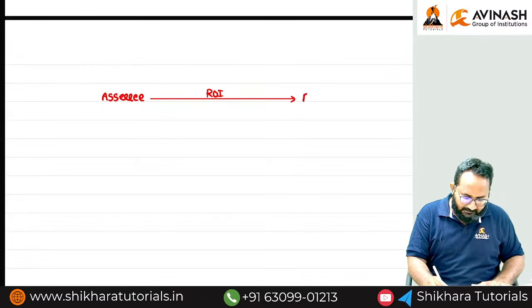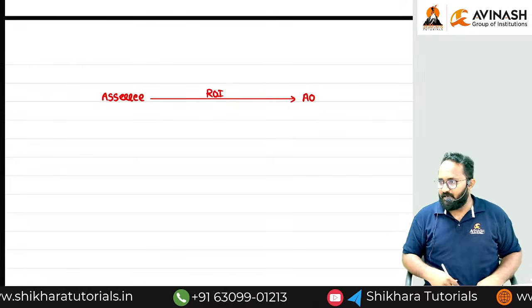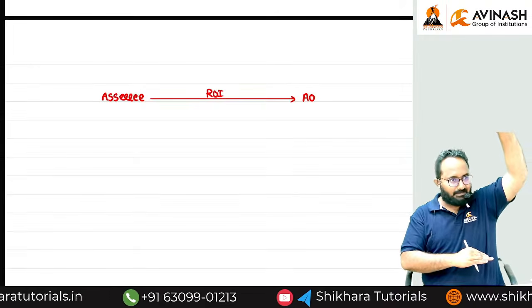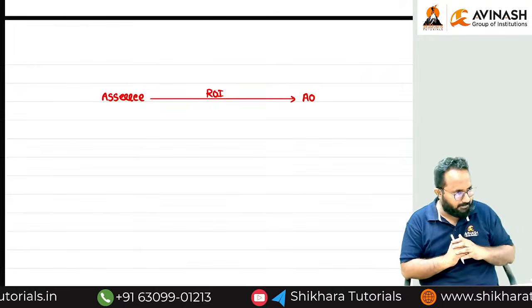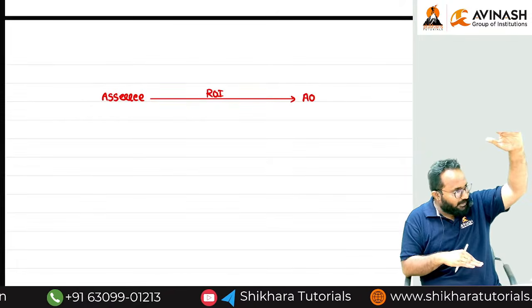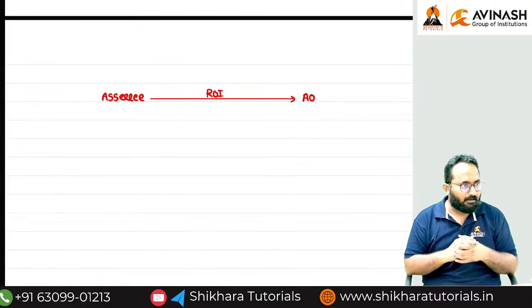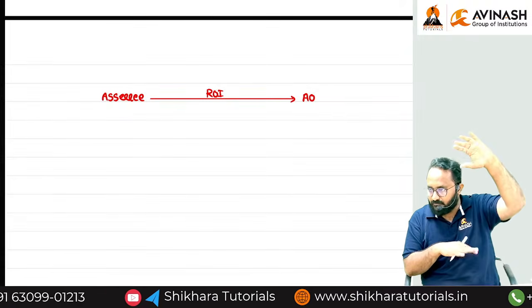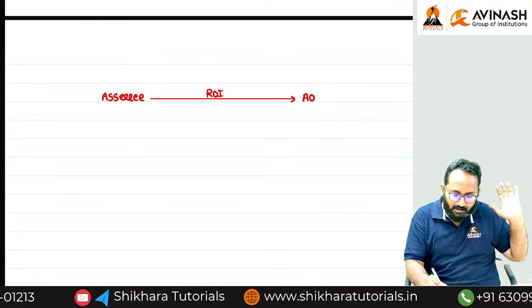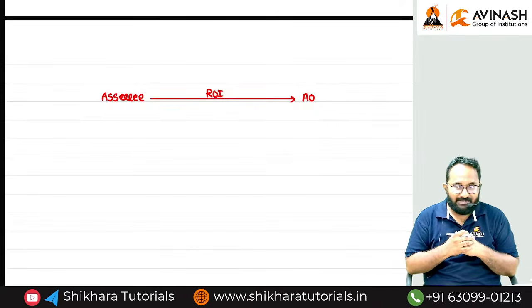In the income tax department, various levels of officers will be there. That means from top to bottom, there are different levels of hierarchy. Like if you observe a company, from the CEO to low level officers are there. In the same way, in the income tax department also, different levels of officers will be there. One level is very important for our exam. What is that? Assessing officer, AO.